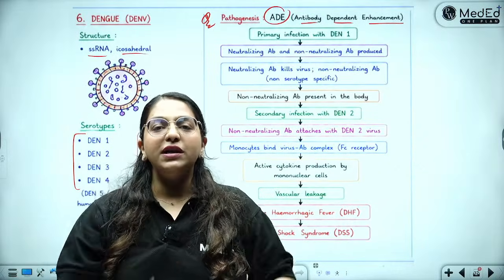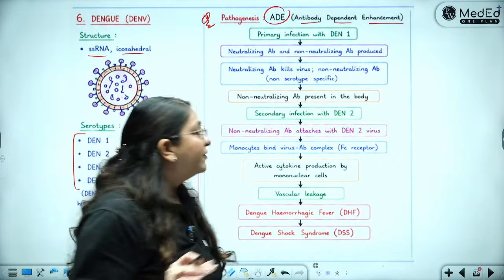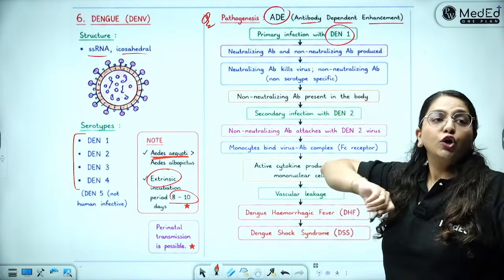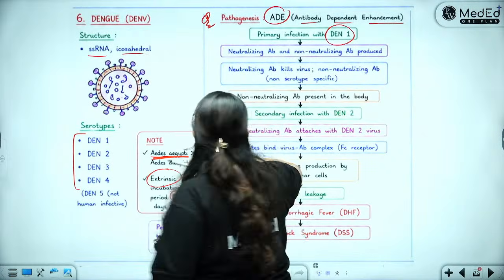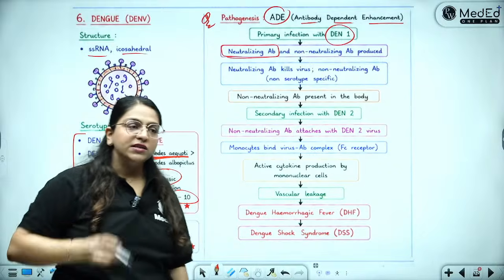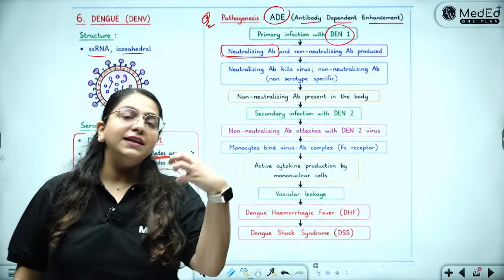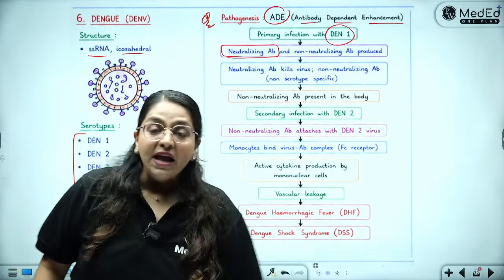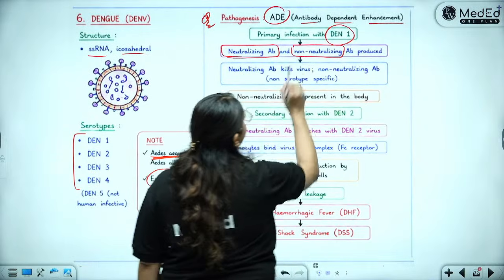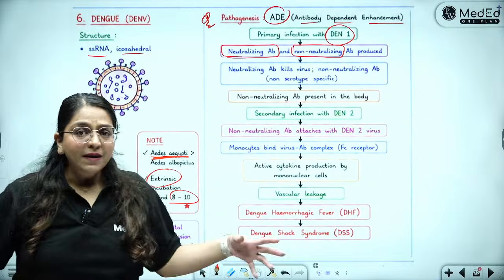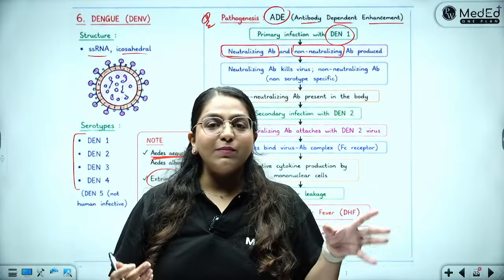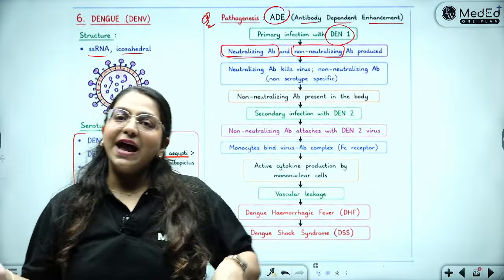This is antibody dependent enhancement because when you got infected the first time with DEN1, 2 types of antibodies were made inside your body. One were the neutralizing antibodies, the killer antibodies, which killed the DEN1 dengue virus. Then there was another group which were simply the binders, the non-neutralizing antibodies. They don't kill, they simply stick to the virus. So there are 2 types of antibodies, the killers and the lovers.